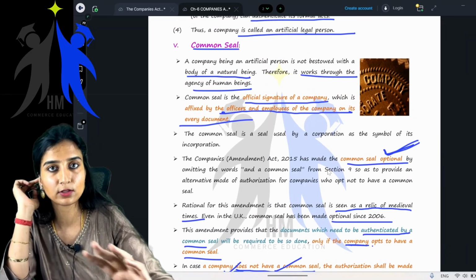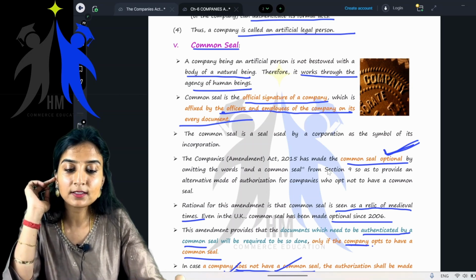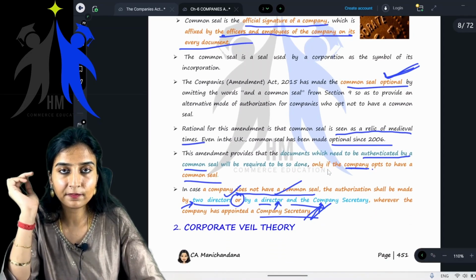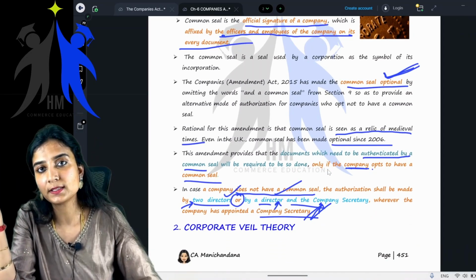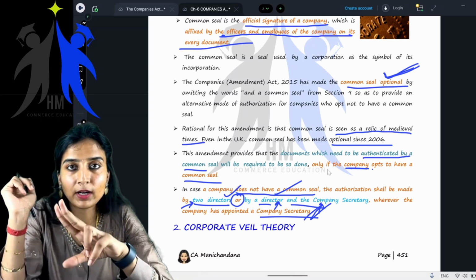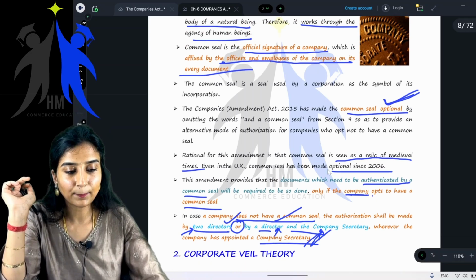It is the official signature of the company, right? Is it mandatory now? No, ma'am, it is not mandatory. It is made optional, right? So if the company opts to not have a common seal, then any two directors, or a company secretary and one director, can sign the document. Clear till here, everyone?